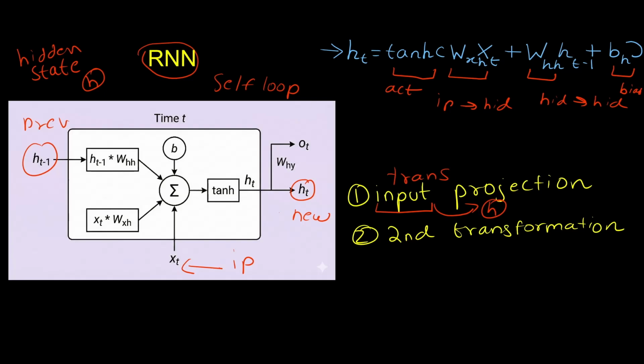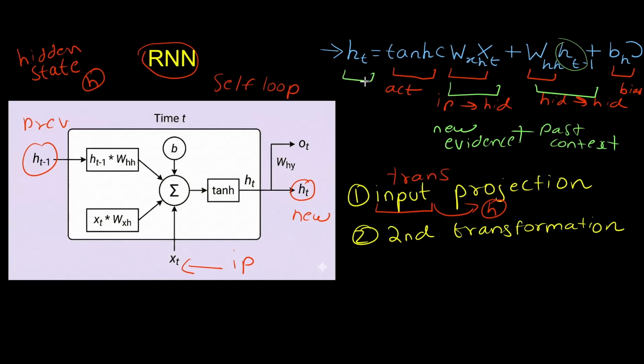So this part can be represented as the new evidence, as we have the new input and the weight matrix. We have a different weight matrix for this input and the hidden state, which is being maintained simultaneously. And this one is the past context, as we receive this from the previous hidden state. So here we are just adding them up, combining the new evidence and past context to generate the new hidden state.